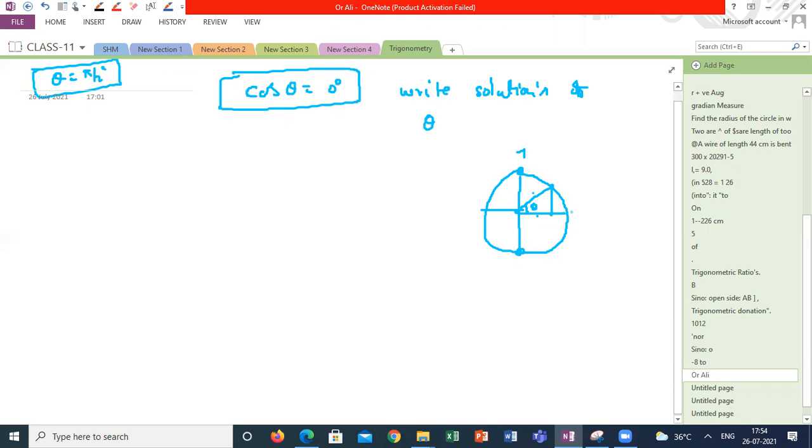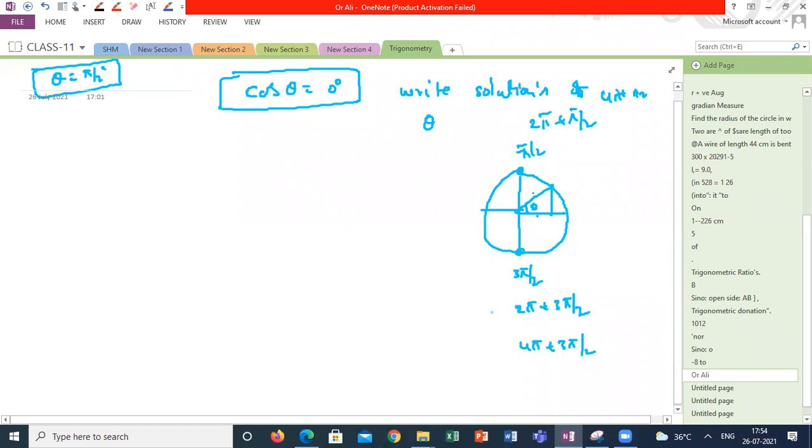And the point is at the end of pi by 2, or at the end of 3 pi by 2, or at the end of 2 pi plus pi by 2, or at the end of 2 pi plus 3 pi by 2, or at the end of 4 pi plus pi by 2, 4 pi plus 3 pi by 2. How can you argue this one?